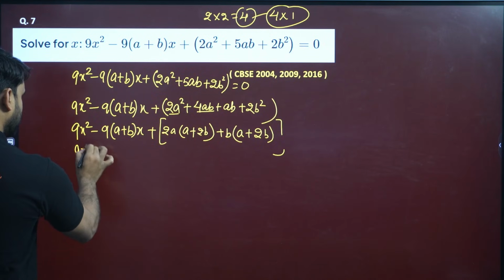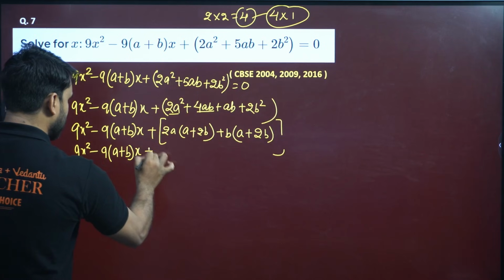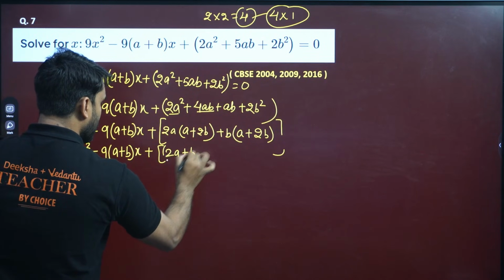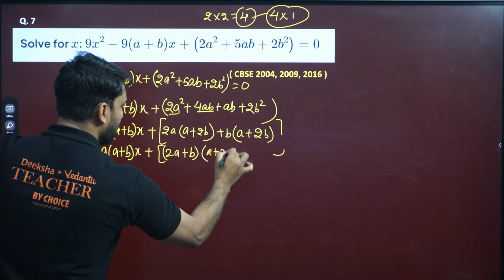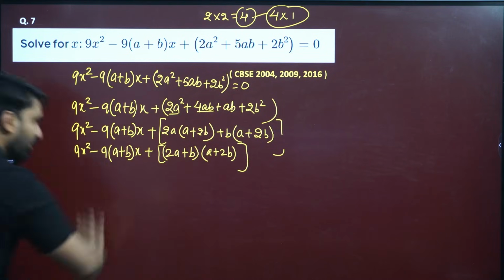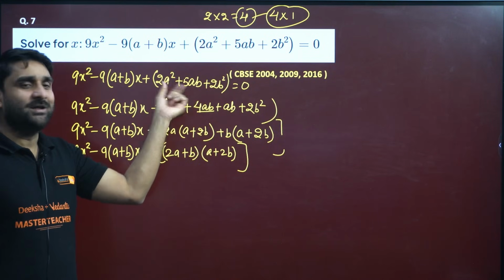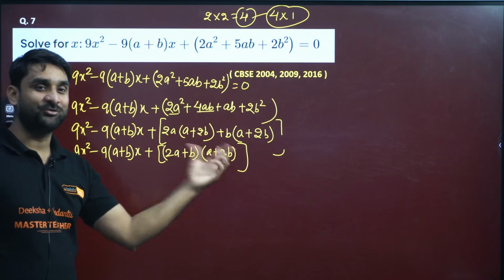So 9x square minus 9 (a plus b)x plus (2a plus b), and of these two brackets only one bracket will be considered. Wow. So we have modified this whole family in this format: (2a plus b)(a plus 2b).